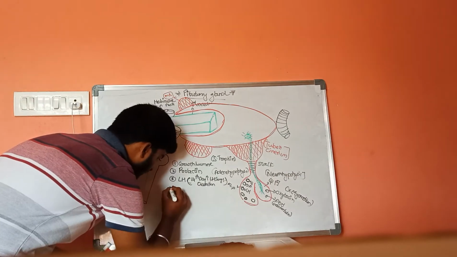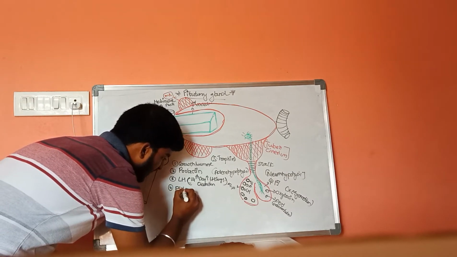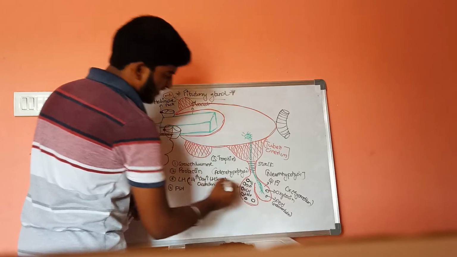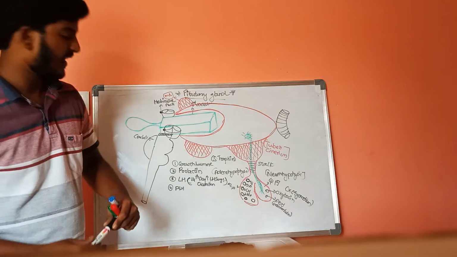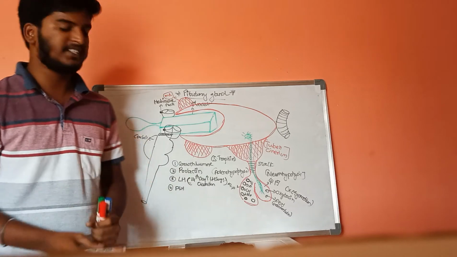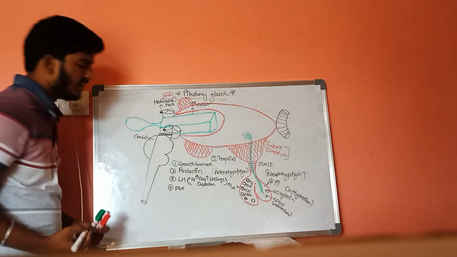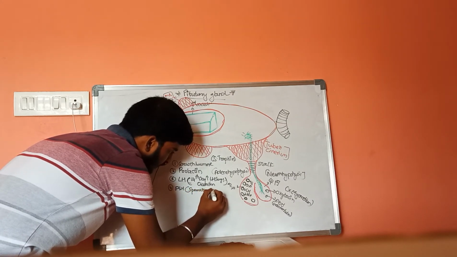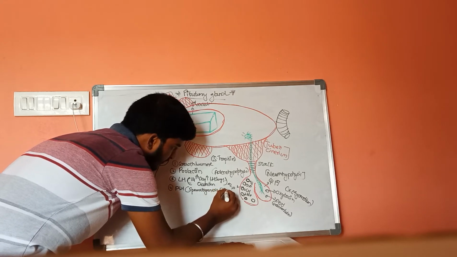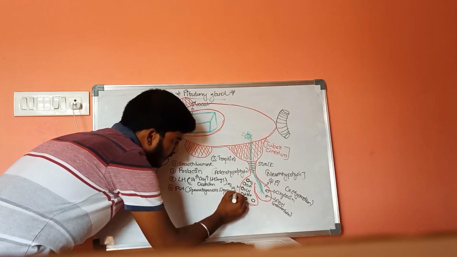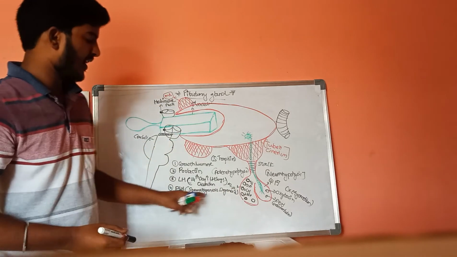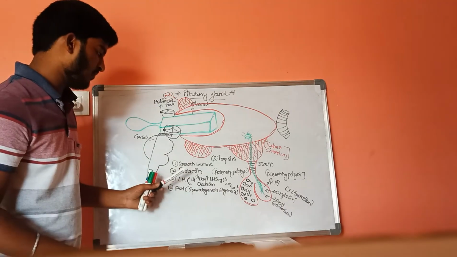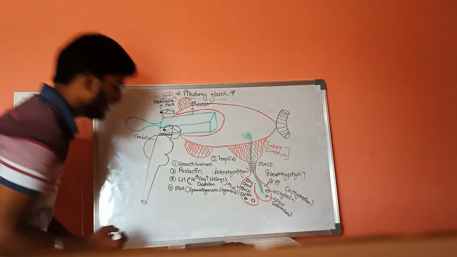And the fourth hormone is follicle stimulating hormone, FSH. The function of follicle stimulating hormone is that it helps in oogenesis and spermatogenesis. This is FSH. Growth hormone, prolactin, LH, FSH, and the fifth one is